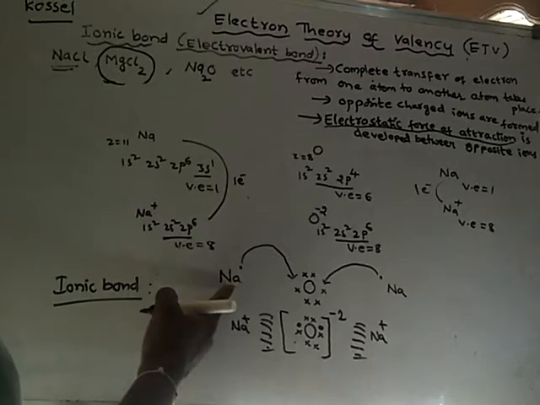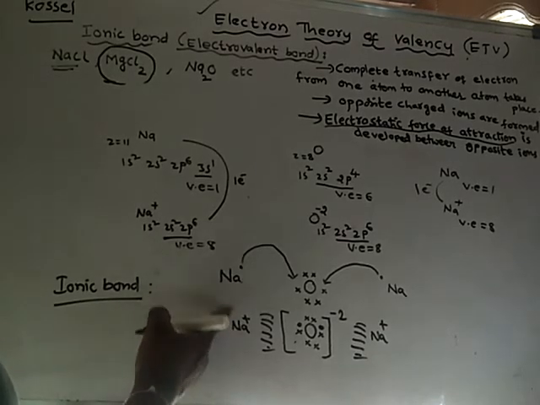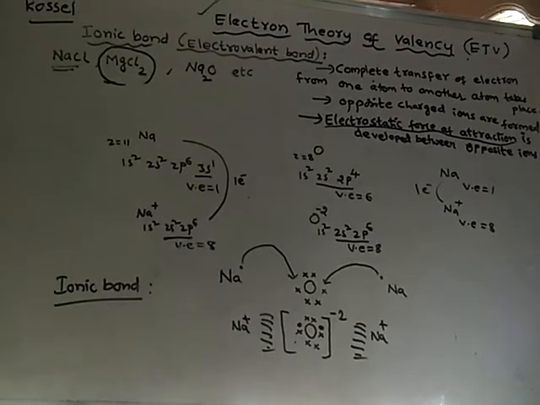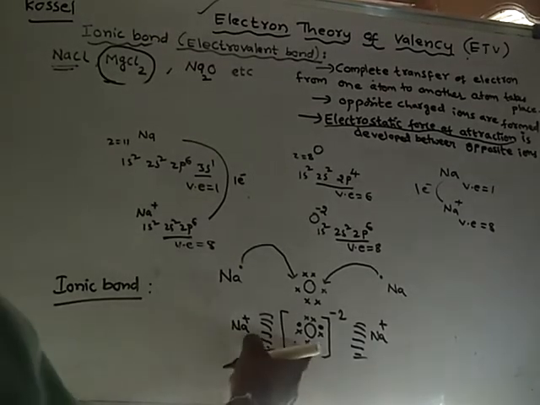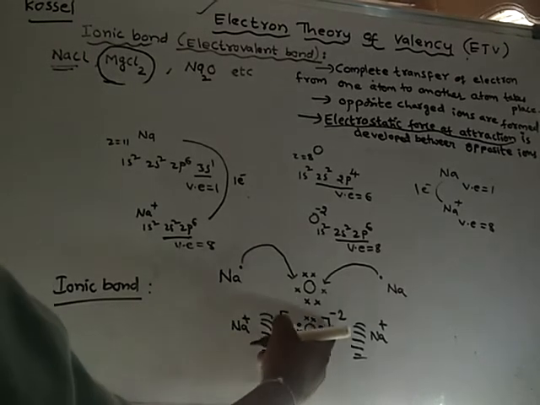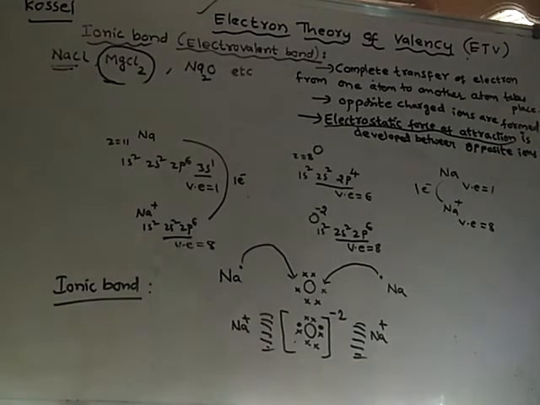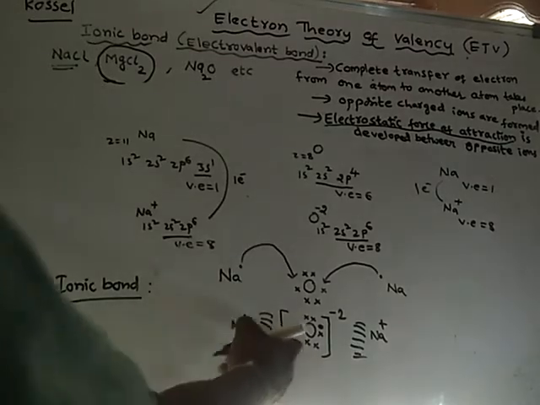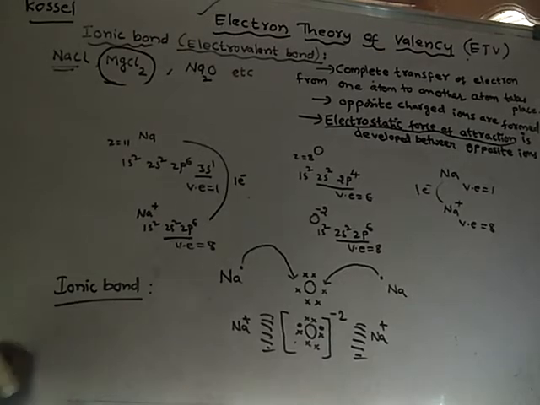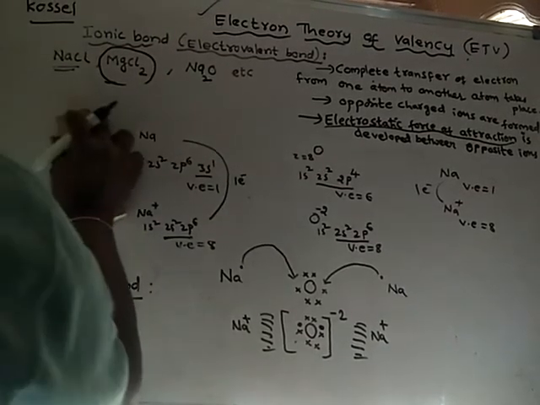The number of cations formed into the number of electrons lost by each cation will be equal to the number of anions into the total number of electrons gained by that anion. I am writing that simple formula.